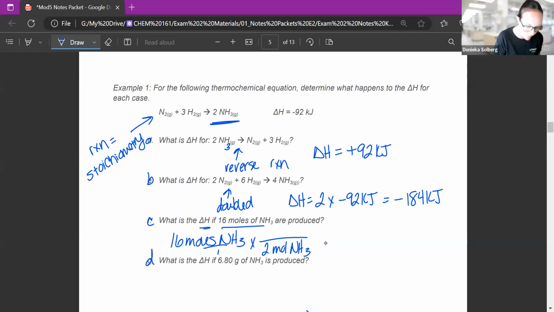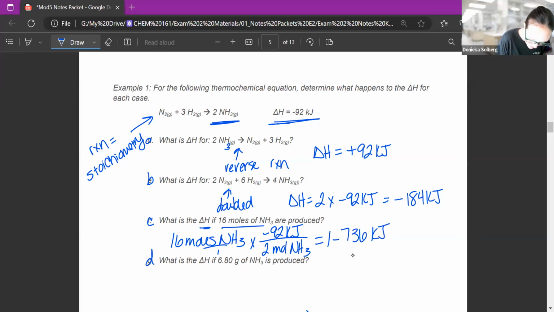And what do I want? Well, I want delta H. And for 2 moles of NH3, it was negative 92 kilojoules. So you would write negative 92 kilojoules. Okay, so instead of a mole ratio, one of them is going to be moles and one of them is going to be the energy, because this negative 92 goes with 2 moles. And then that's what I want to know. I want to know delta H or energy, so I don't have to convert to anything after that. I would just stop there and do the math. And it would be negative 736 kilojoules. Okay, so that was if I had 16 moles.